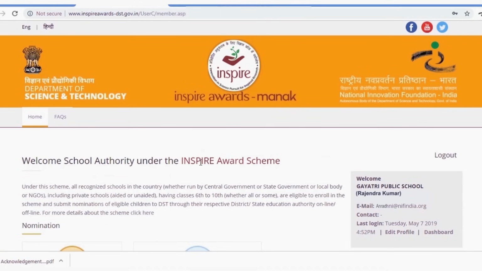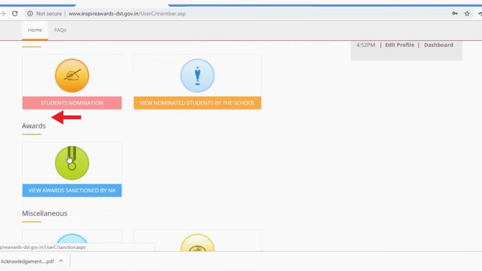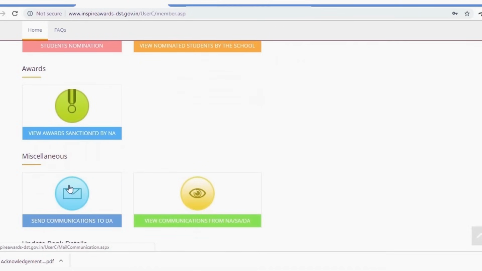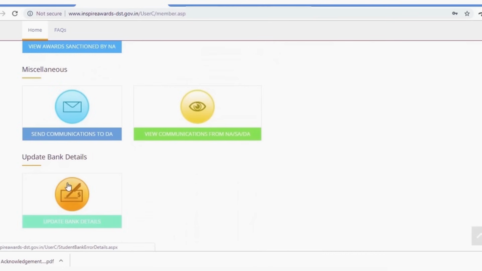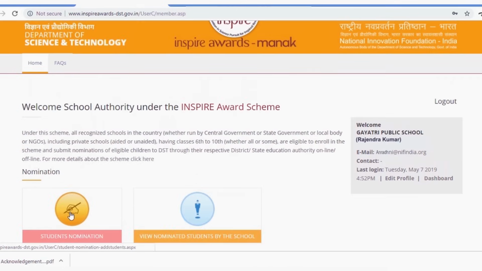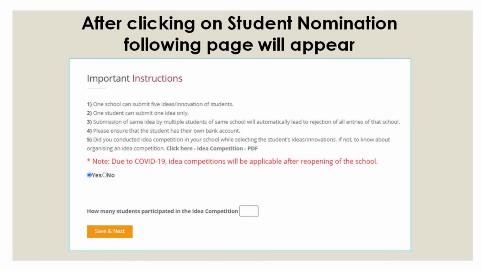There are 4 main sections on this page. First, nomination. Second, awards. Third, miscellaneous. And fourth, update bank details. Click on the Student Nomination tab to start the nomination process of the student. Follow the important instructions during student nomination.